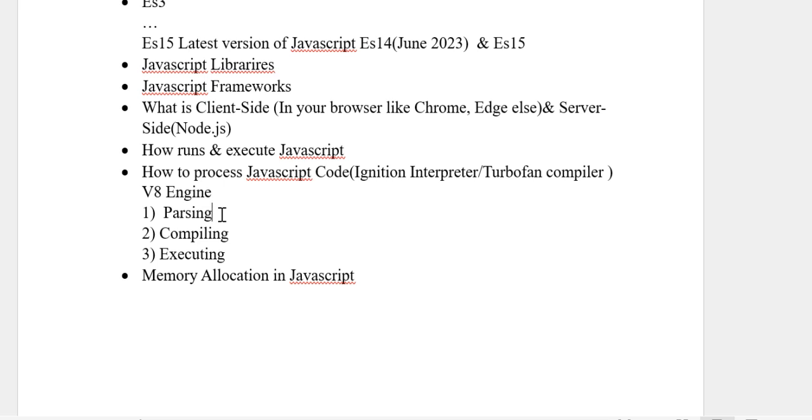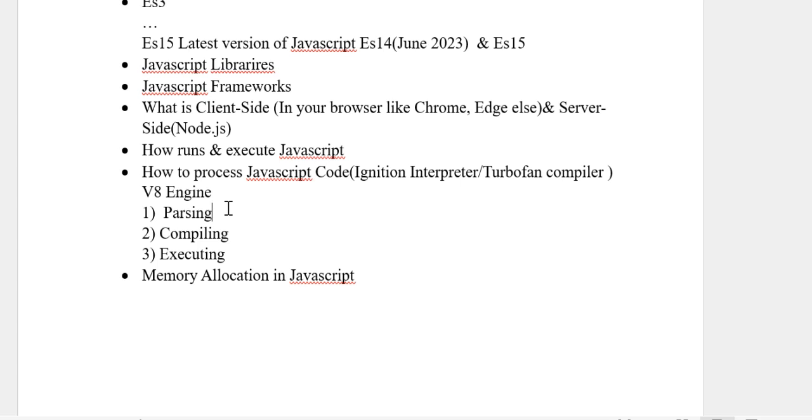V8 has an interpreter and a compiler. First, the code will be parsed into a readable format, which we call the abstract syntax tree.